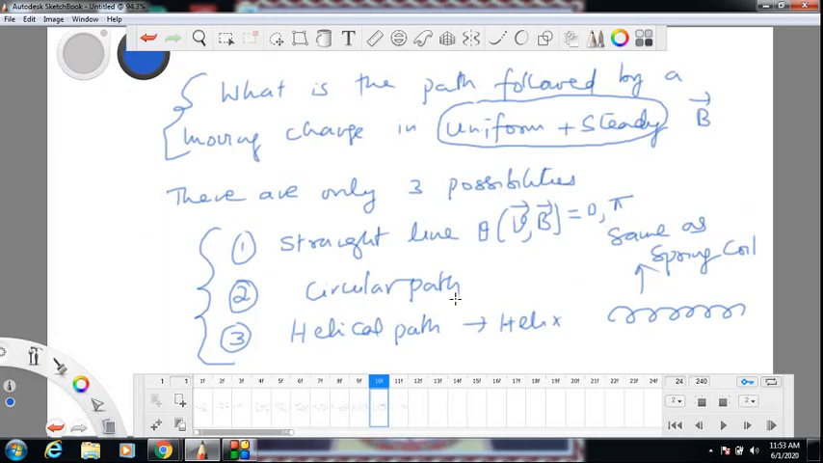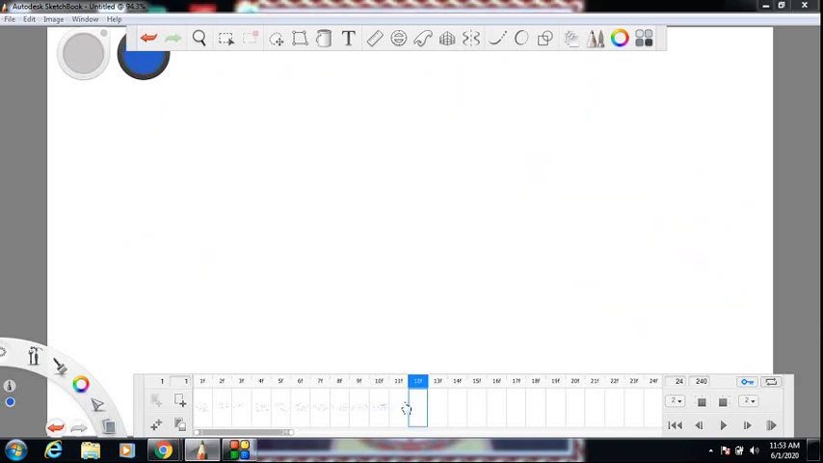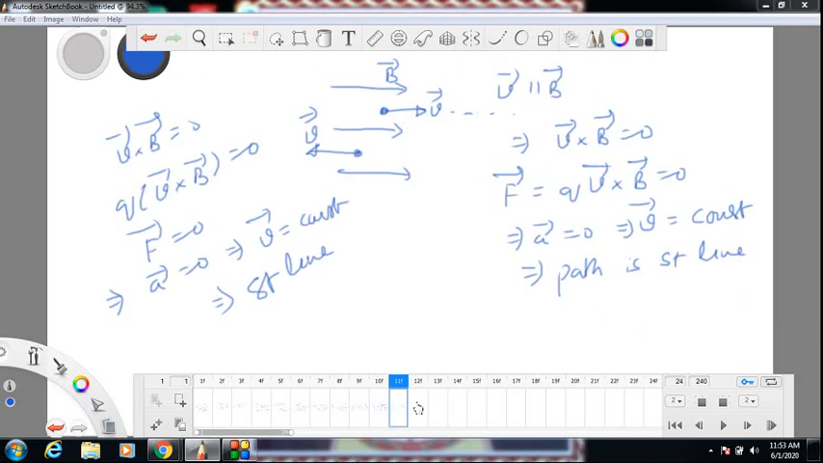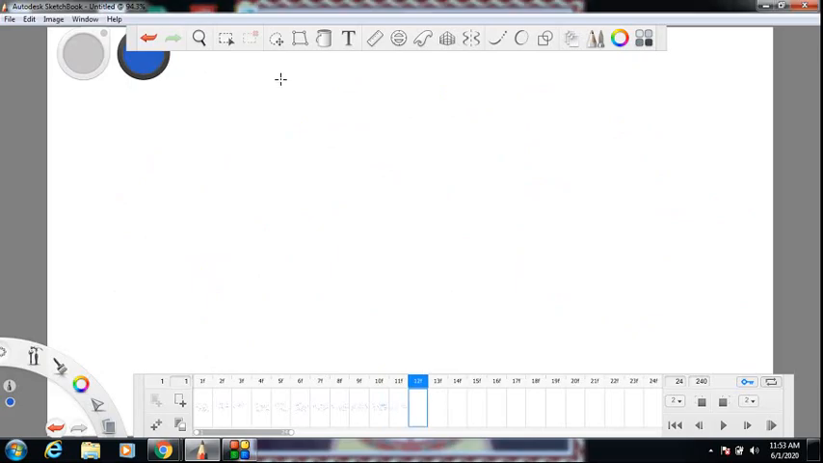Straightforward argument. Now let us come to the circular path, which is very complex. You have to understand this in detail. So let's come to the circular path. Straight line path is done. Circle: circular path in uniform plus steady magnetic field.